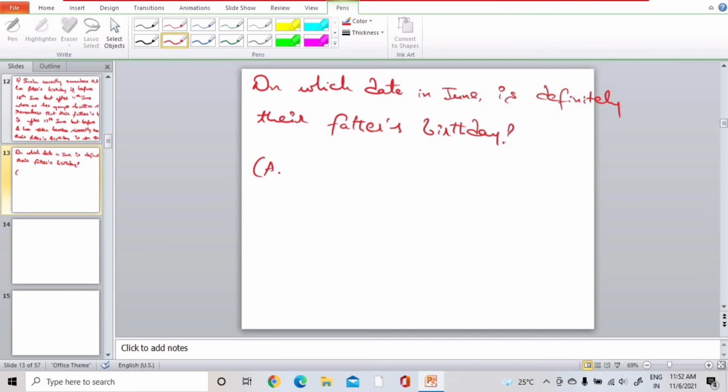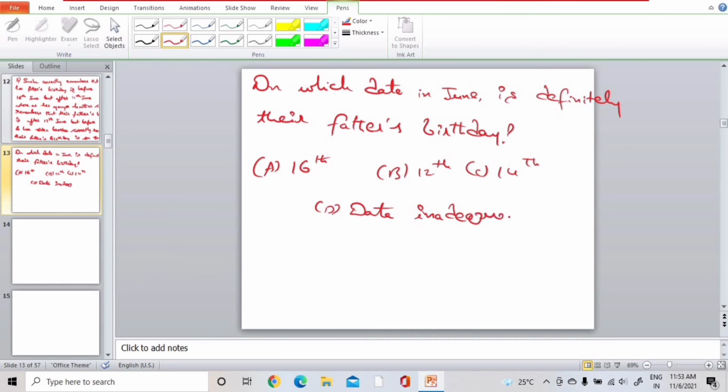Options: option A 16th, B 12th, C 14th, D data inadequate. That means data is not sufficient to find the solution. Though the question is lengthy, the answer is simple. Please try to solve.